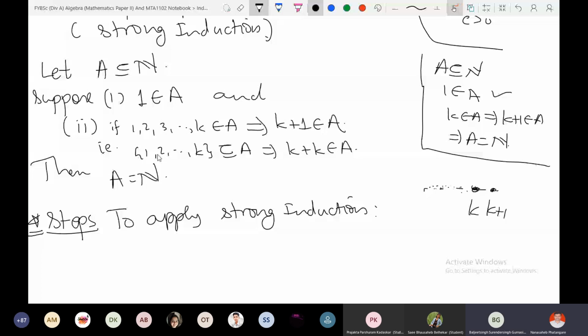Suppose you fix 10, and from 10 can you prove for 11? Yes, certainly. But that is not sufficient, because from 10 to 11 is not sufficient. Can you prove from 12 to 13? Can you prove 100 to 101? So we cannot do this for each number. So we are assuming some general k. Choose any k, and at this moment we are fixing our k, and from that k we are proving for the next, and then it works for all. That is the logic. That is a philosophy, so you need to understand.